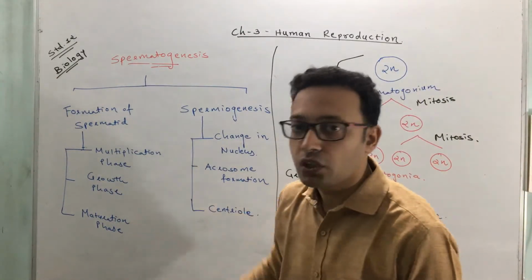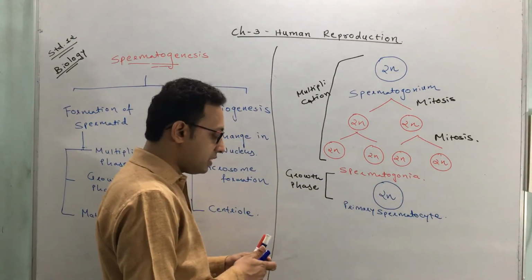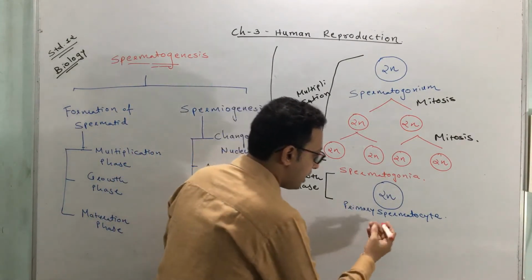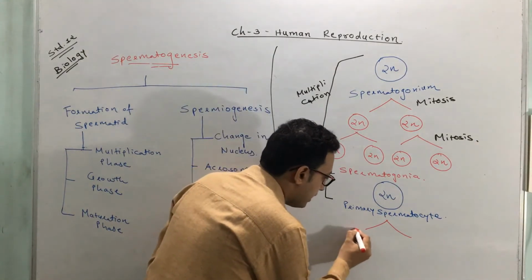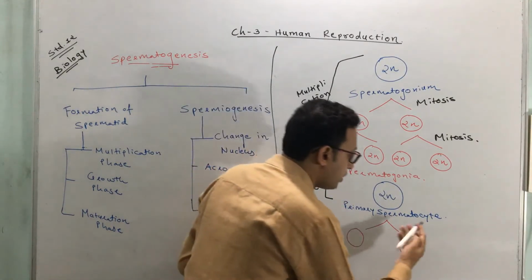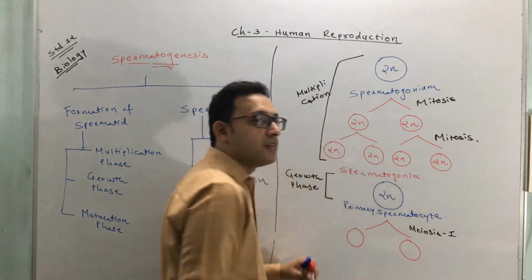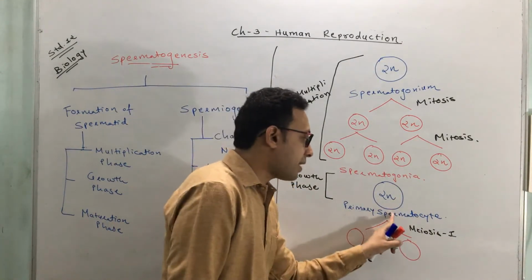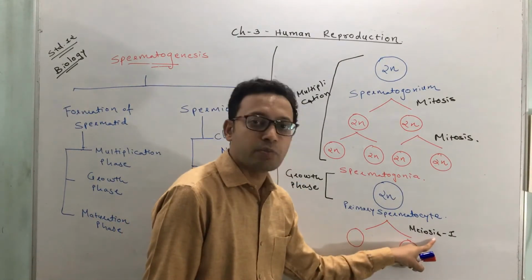Now the third phase is called maturation. So what happens in the third phase? In the third phase, the primary spermatocyte divides, and here two cells are going to be produced. But the type of division which occurs here is called meiosis. So it enters into the first meiotic division, which we call meiosis 1.